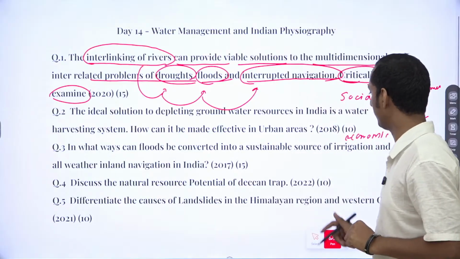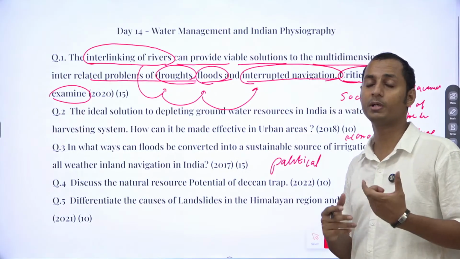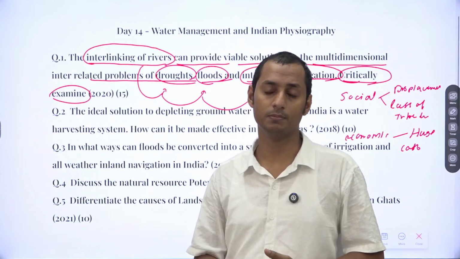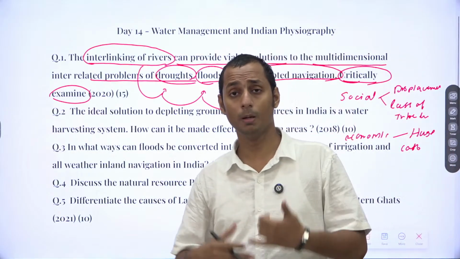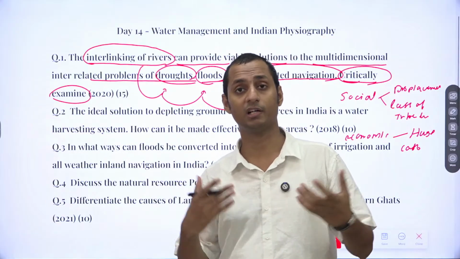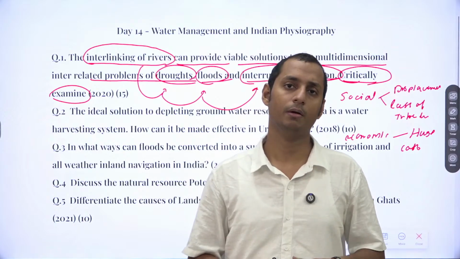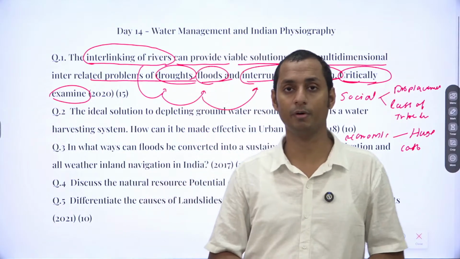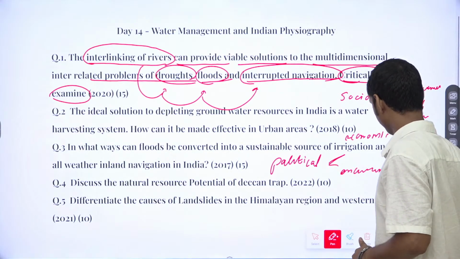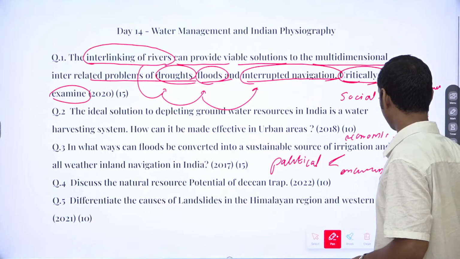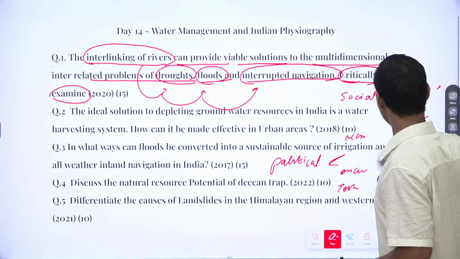In case of political issues, what can you provide? Political issues, you can provide the conflict between states. Interstate issues will be there, such as now we have in the Mahadayi River between Karnataka and Maharashtra. Between Andhra Pradesh and Telangana, we have issues related to the Polavaram project. Also go for international disputes. Maybe India and Bangladesh may have a dispute if India tries to link the Teesta River with any other river. Now go for the environmental issues. Environmental issues can be deforestation, obstructing the natural flow. Then go for technological issues. So try to provide the answer using the PESTLE approach, okay?